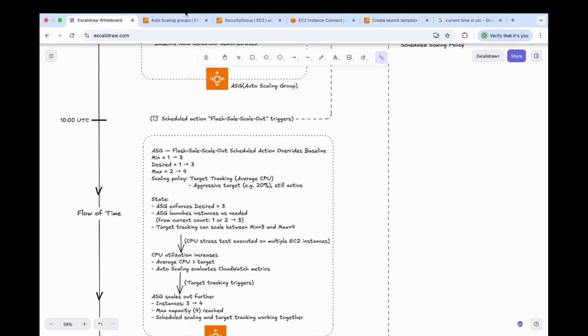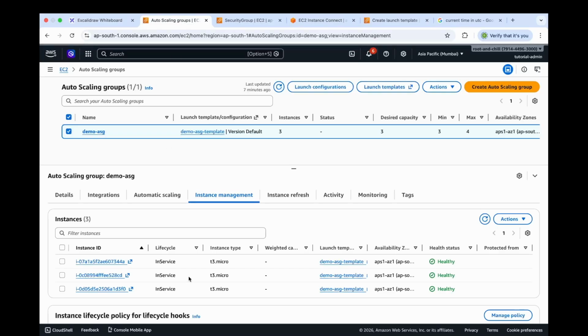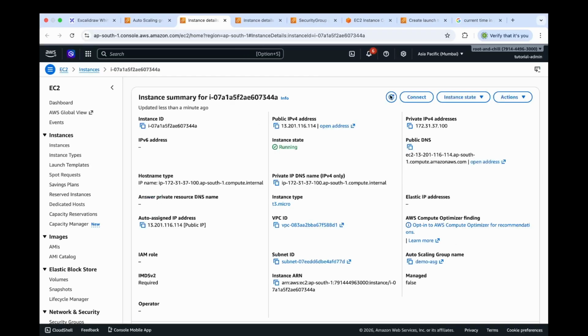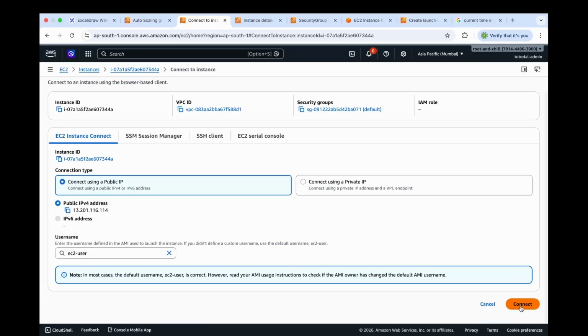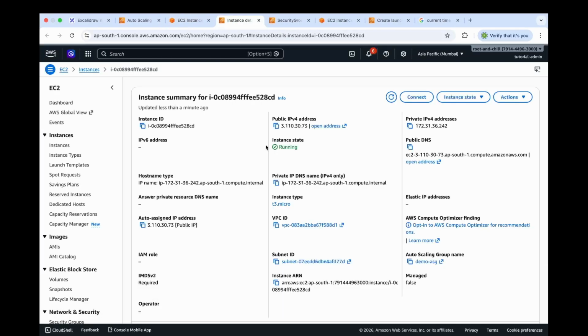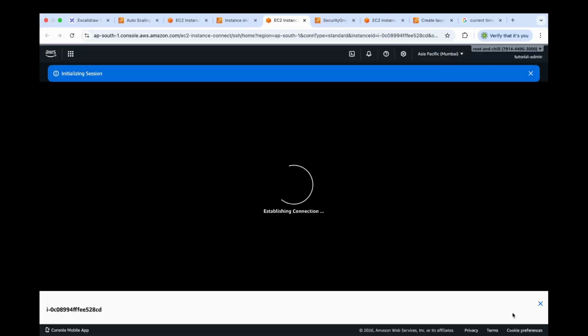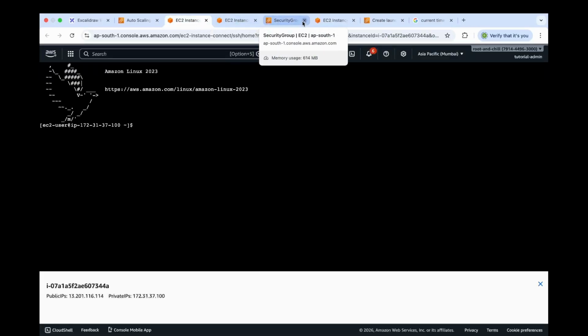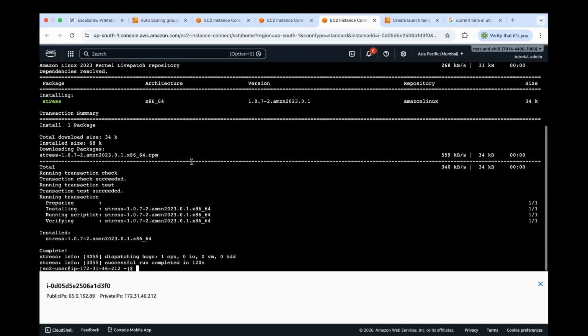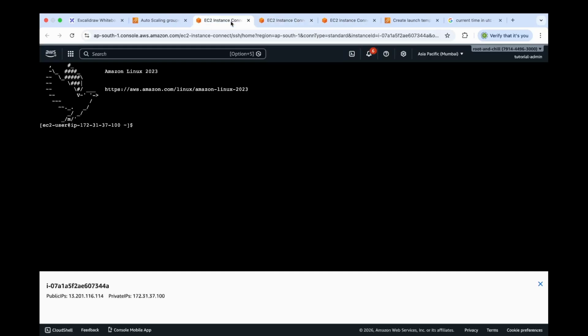So let's move back to our auto scaling group. Let's open up these 2 newly created EC2 instances. Let's click connect, and let's do the same for the other EC2 instance. So right now we have 3 EC2 instances with access to the terminal. For these 2 new EC2 instances, let's run our stress command.